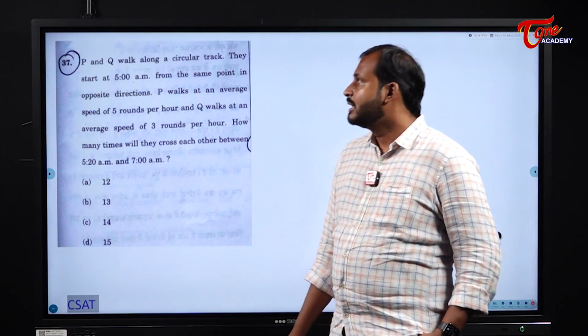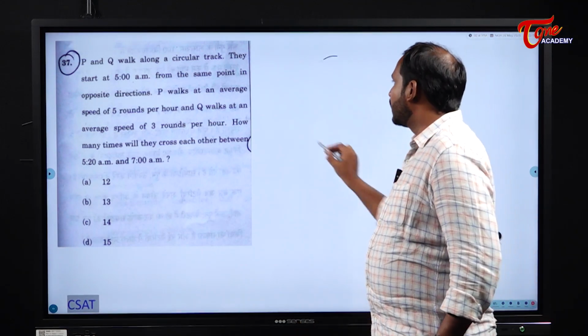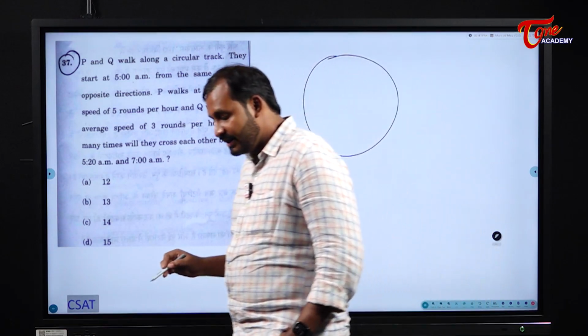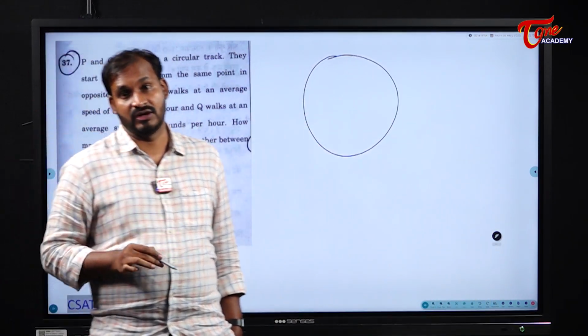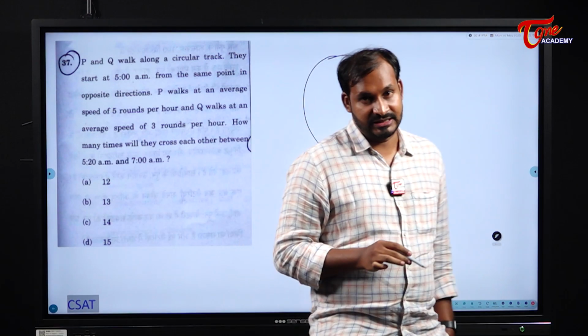Next one. P and Q walk along a circular track. This one is related to our relative speed. We discussed this one also, students, while discussing time and distance.